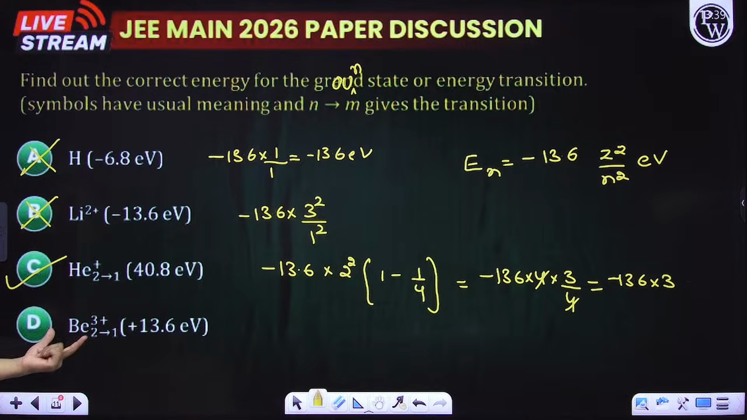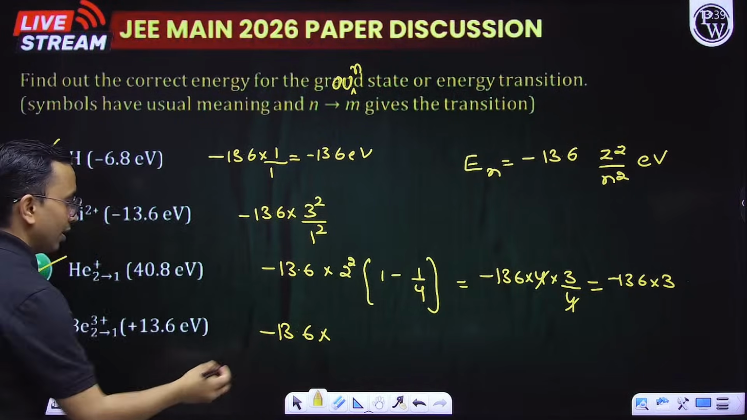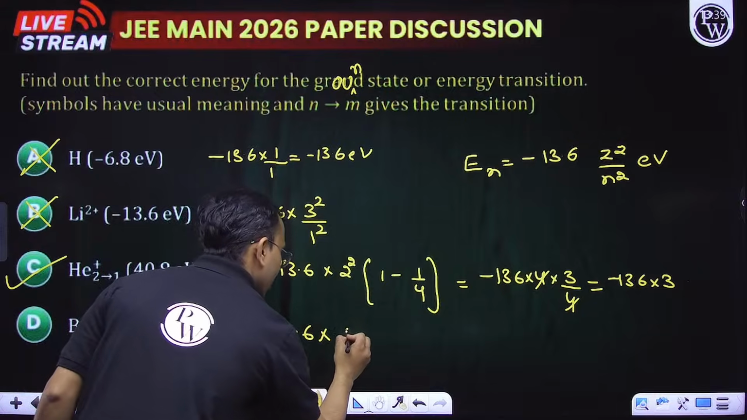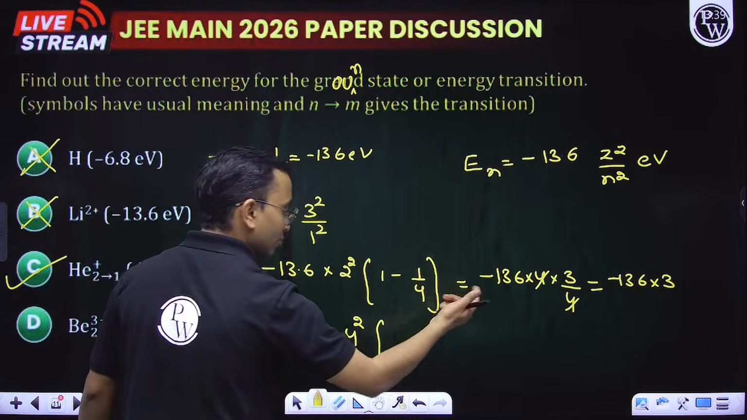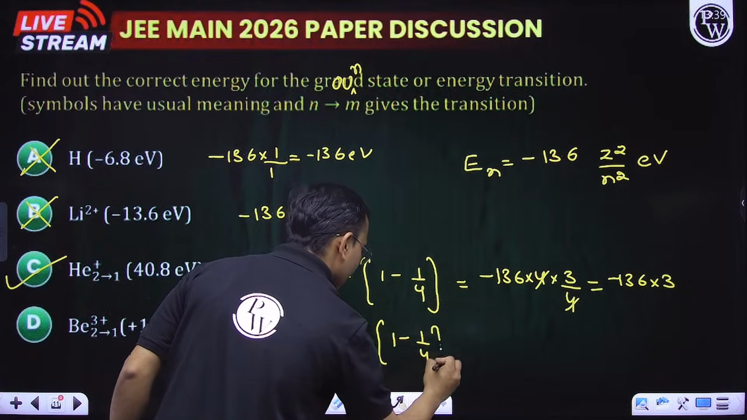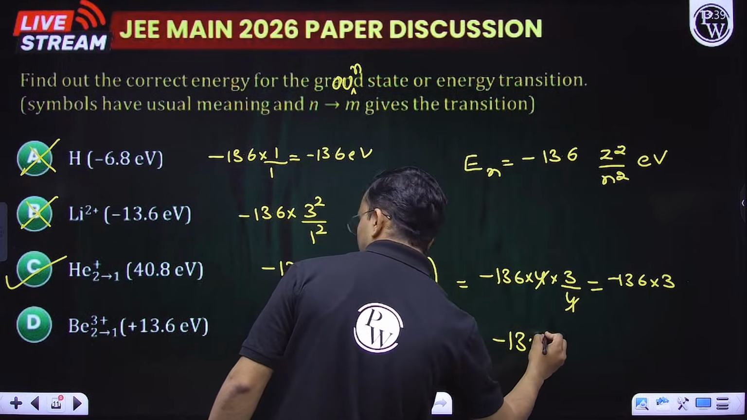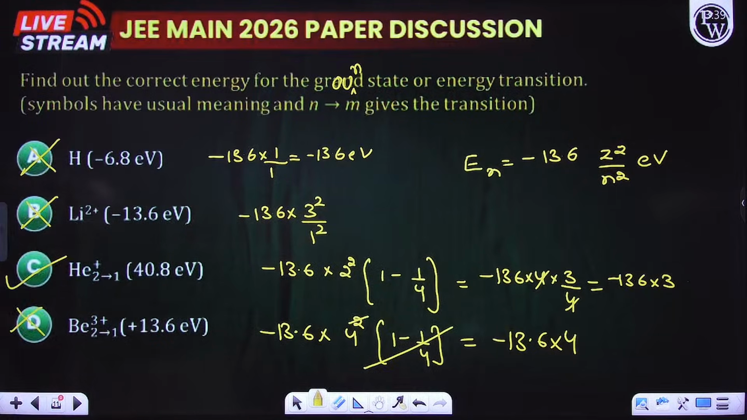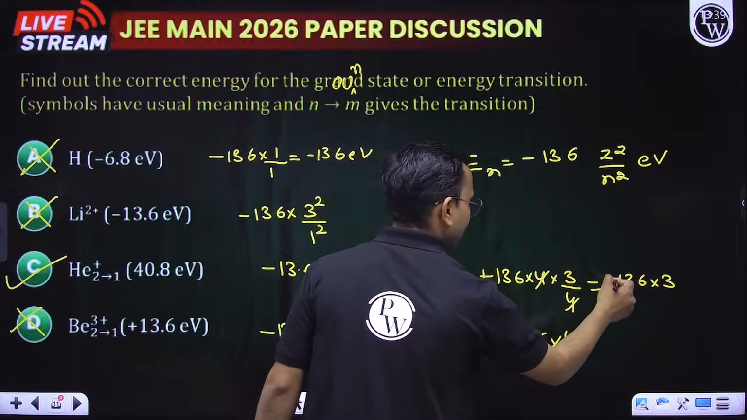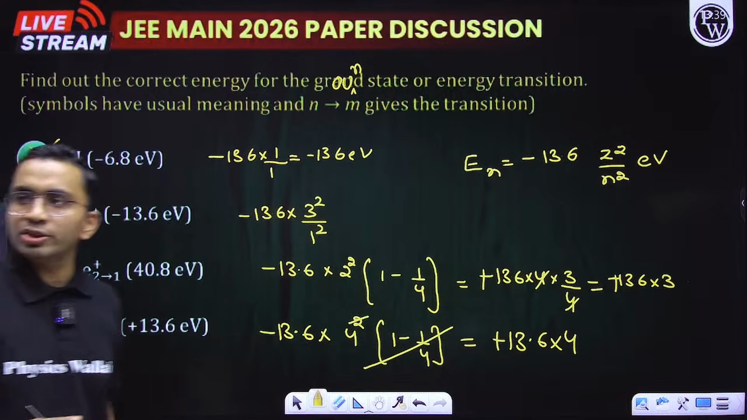This is correct. Now let us check for beryllium for 2 to 1. For beryllium, if I write minus 13.6, how much is the atomic number? 4. So into 4 square into, this is transition 2 to 1, so 1 minus 1 by 4. Now this 4 is getting cancelled, so this comes out to be minus 13.6 into 4, which is not equal to 13.6. Here it should be plus sign. Only C option is correct.